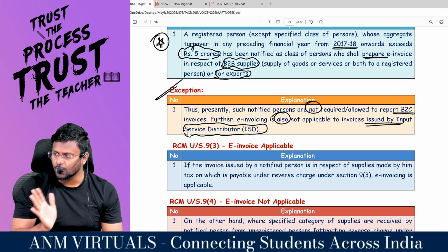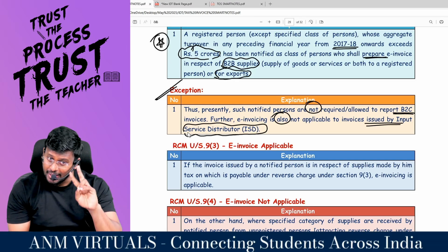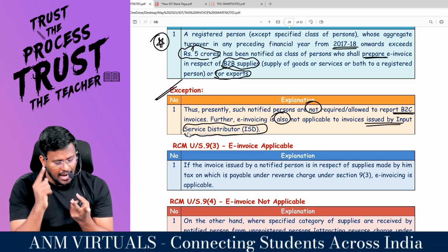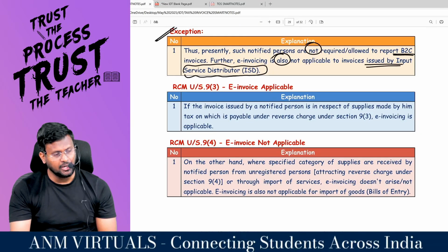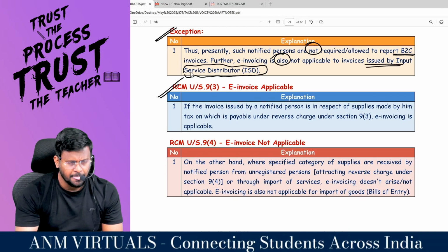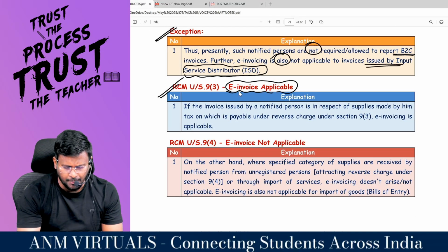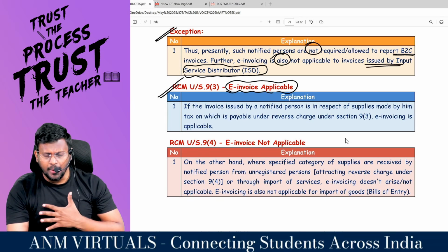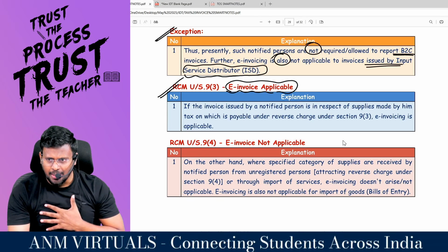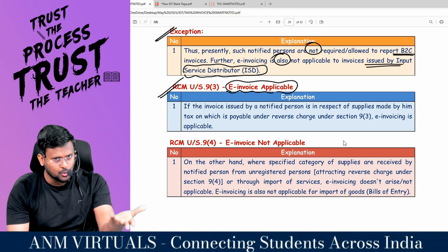He is not supposed to raise the invoice. These are the two people exception: B2C and also ISD. Comfortable? Sir, RCM under section 9(3), what invoice is applicable? Sir, you may be a supplier of what? RCM under 9(3): sir, you are supposed to raise the invoice.